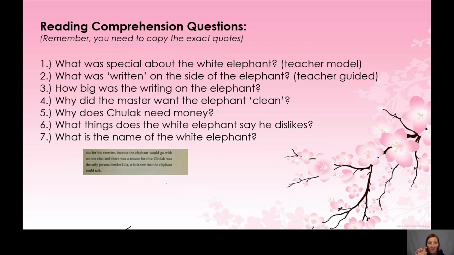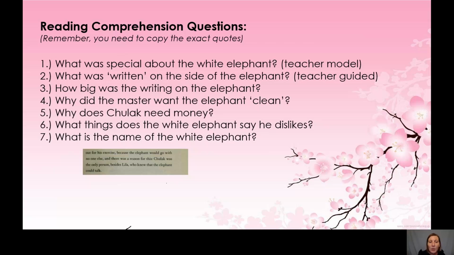Now I'm going to use the first part of the text that we had. So here I'm going to read it. Now I need to look for what was special about the white elephant. So I need to have something that's different about the white elephant, and I need to look for those key words, white elephant.